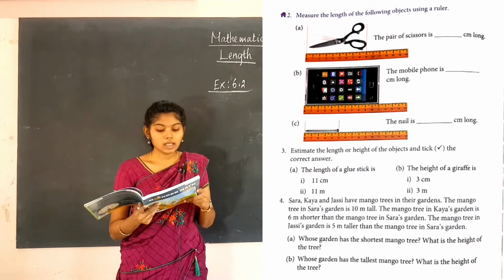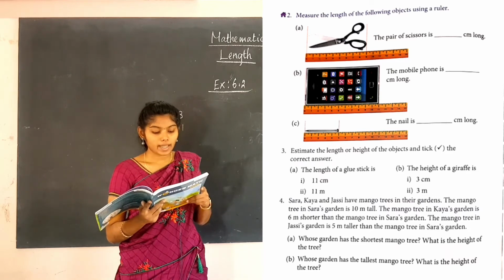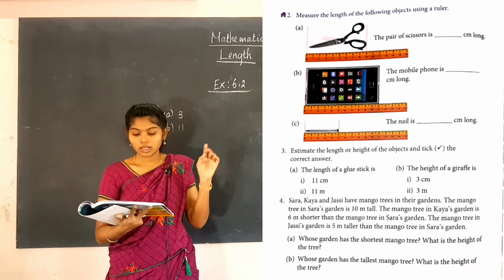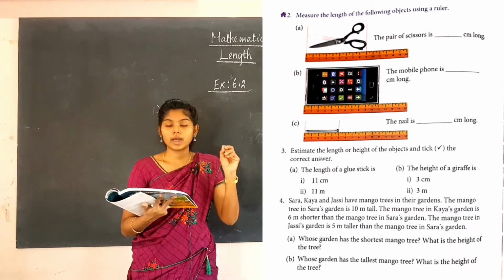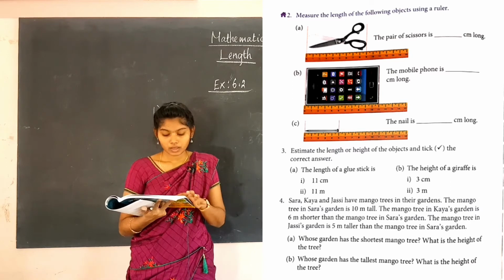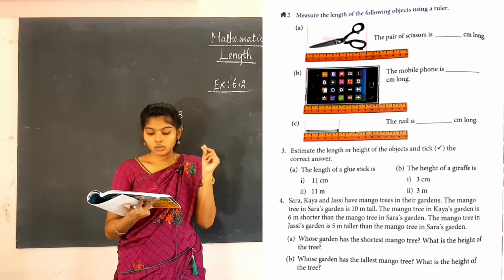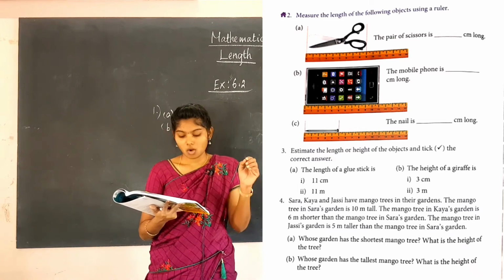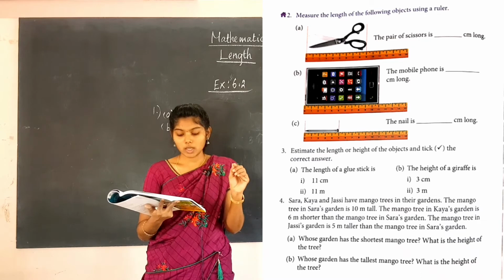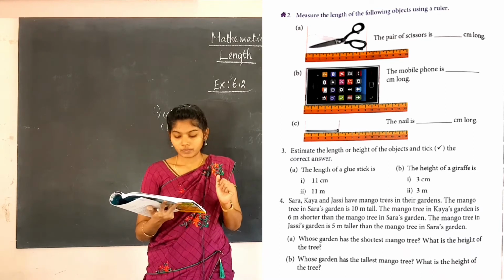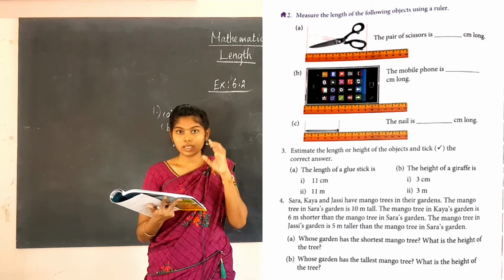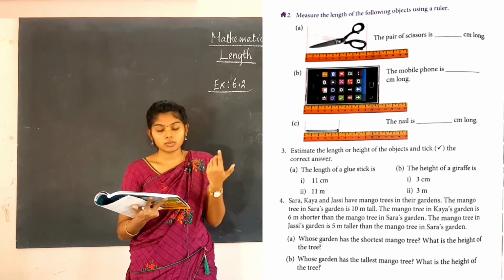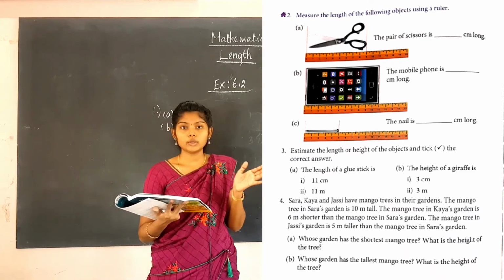Third one, estimate the length or height of the objects and tick the correct answer. So you are going to estimate the length or the height of the object and tick the correct answer. First one is the length of your glue stick. You are going to find whether the glue stick is 11 centimeter or 11 meter. So you are going to say which one is the correct one. Length of a glue stick, you have seen the glue stick, right, this much size only it will be.